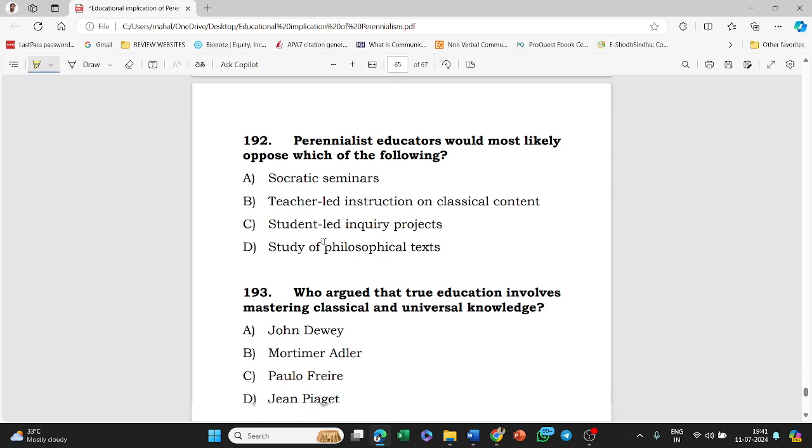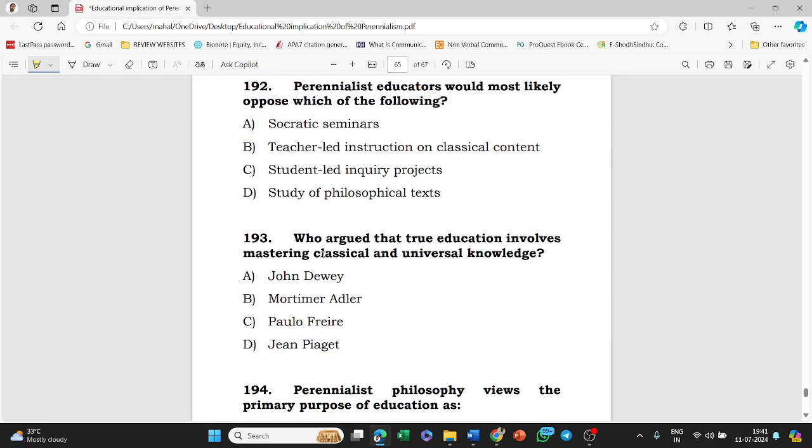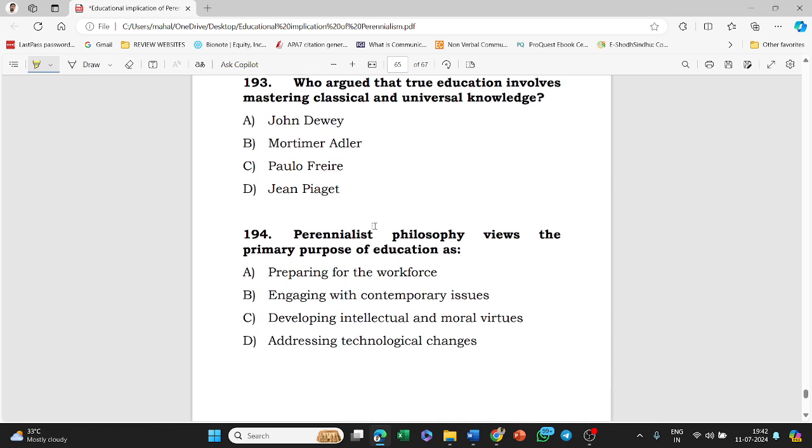Next, a perennialist educator would most likely oppose which of the following? Socratic seminar, teacher-led instruction and classical content, student-led inquiry project, study of philosophical texts. Option C, that is student-led inquiry project, is the right answer to this question.